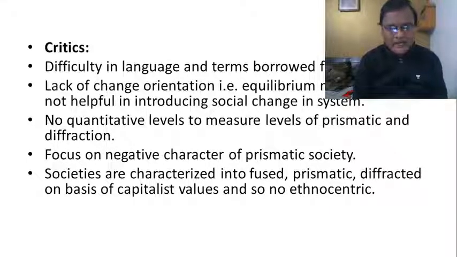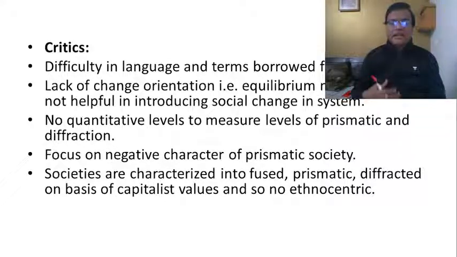And these societies are characterized into fused, prismatic, and diffracted society on the basis of capitalist values. So there is ethnocentricity in Riggs here. He did not take into consideration the conditions prevailing in the countries around the world. He had divided them only on the basis of his understanding of America.